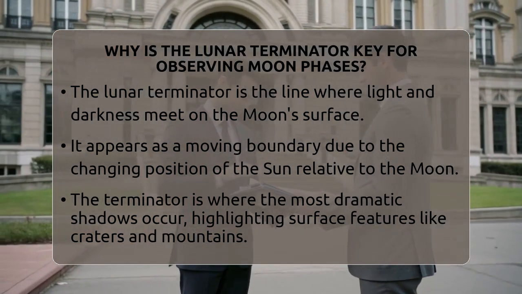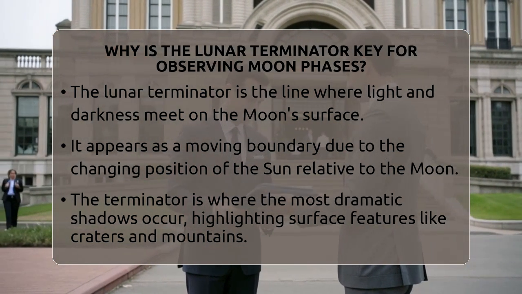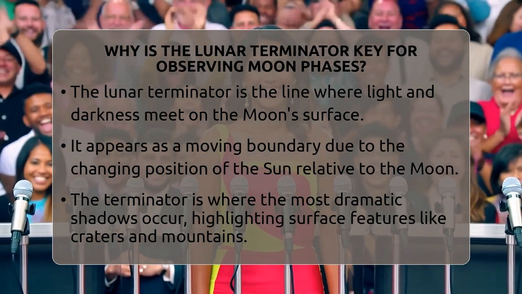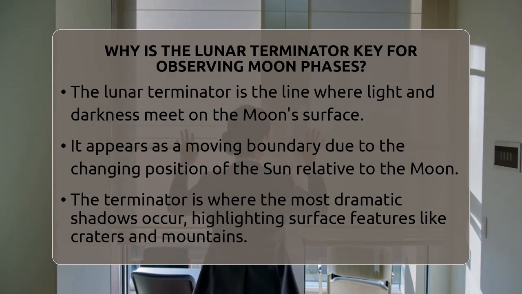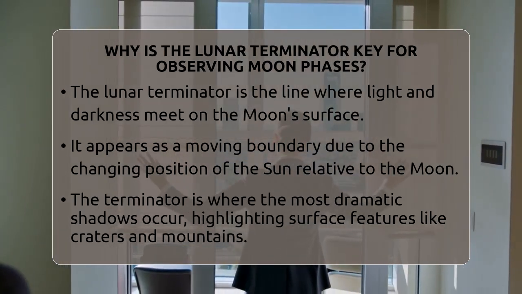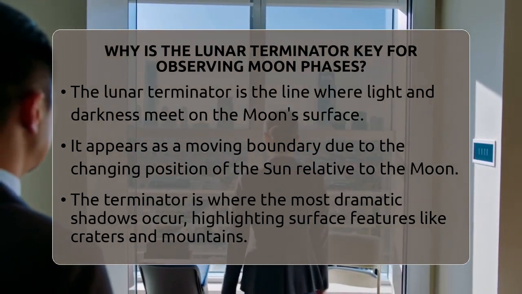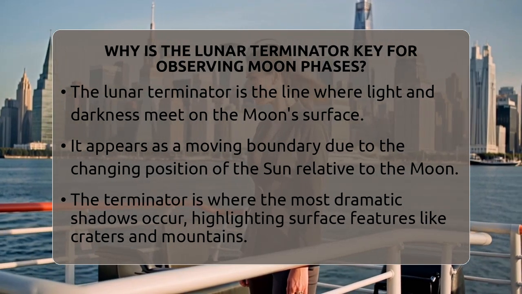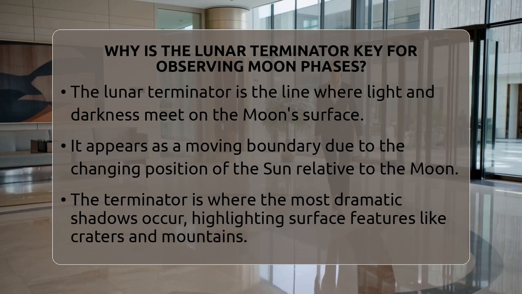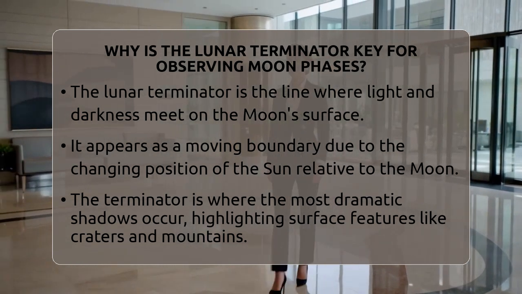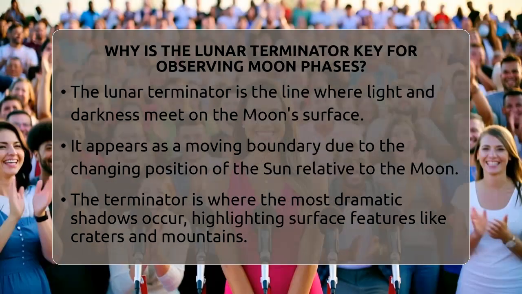When you observe the moon from the ground, the terminator is where the most exciting visual changes happen. It's where the sun is just rising or setting on the moon's surface, creating long shadows that make craters, mountains, and valleys stand out in sharp relief. These shadows help us see surface features more clearly than when the entire face is evenly lit.